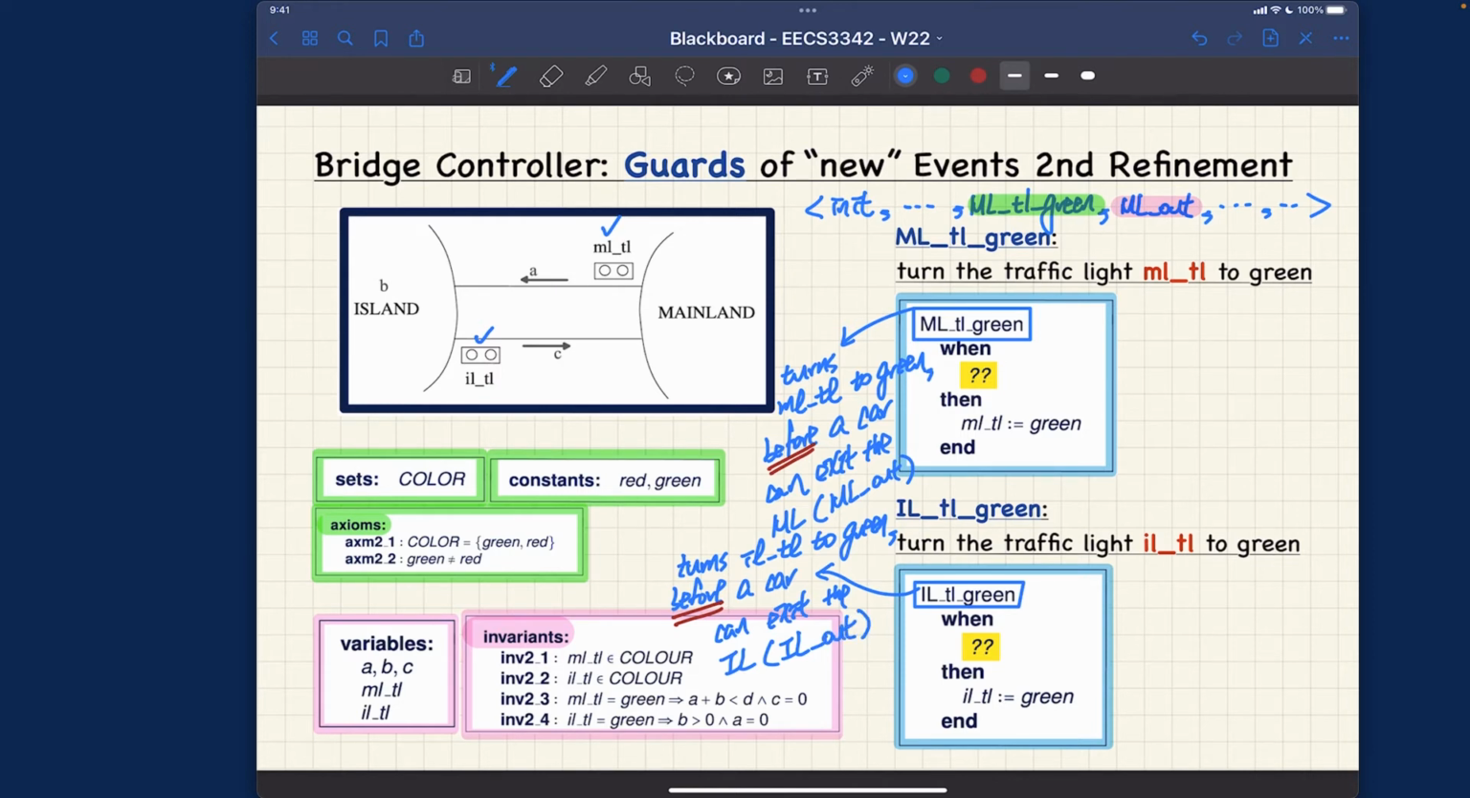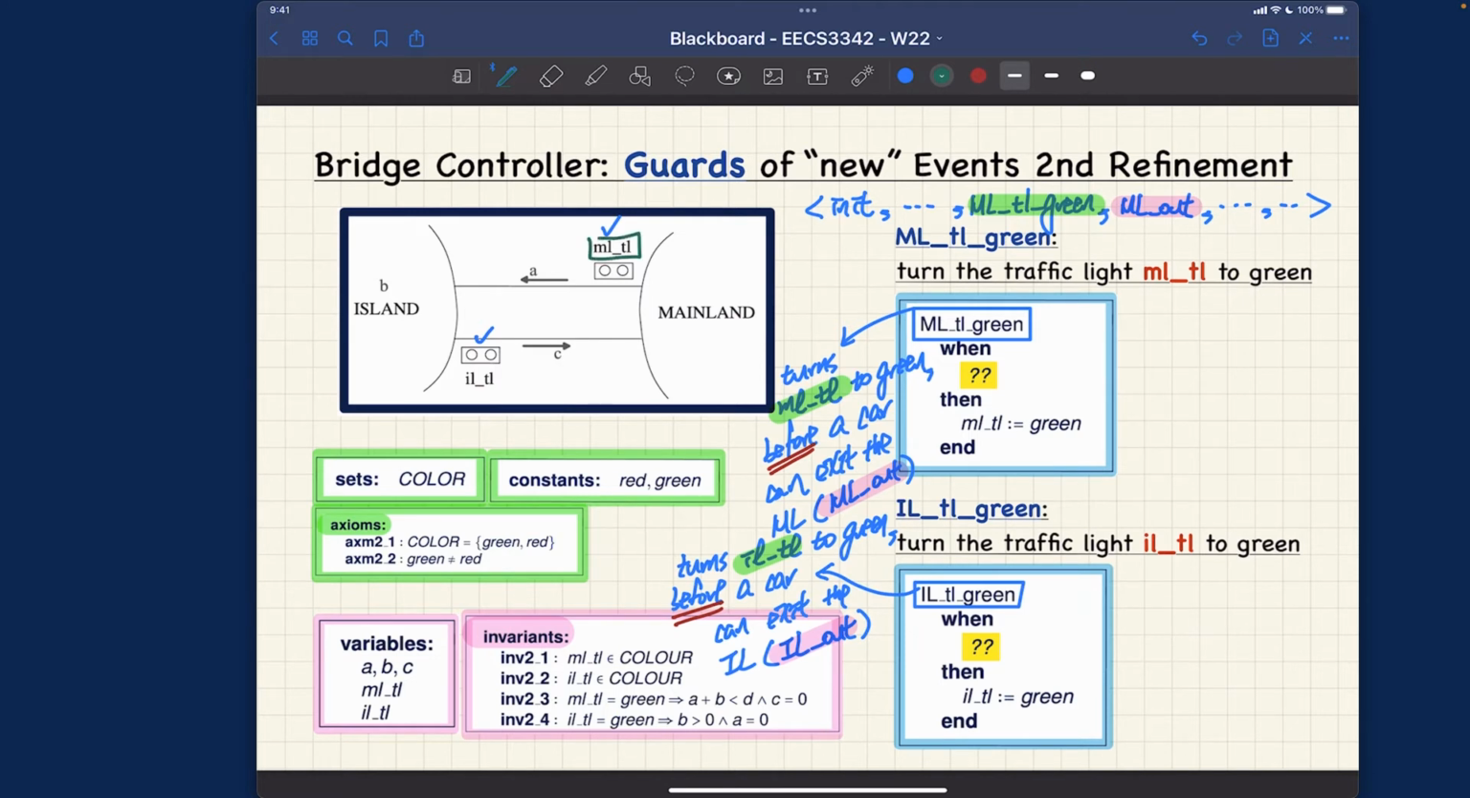Okay, let me try to do one more visualization, and then we can move on to talk about what exactly the guard should be. But for now, let me just say one is MLTL, the other one is ILTL, right? And one is about the IL out, the other one is ML out. Okay. Let's think about on the diagram, how can we visualize this?